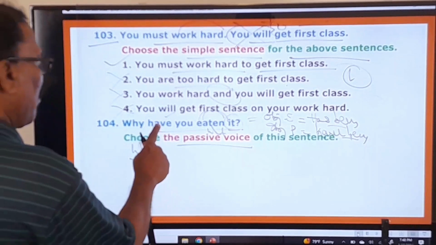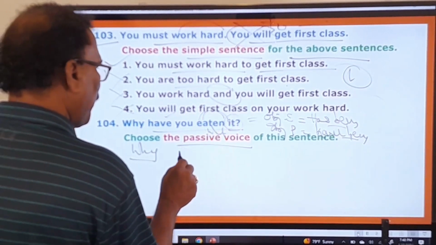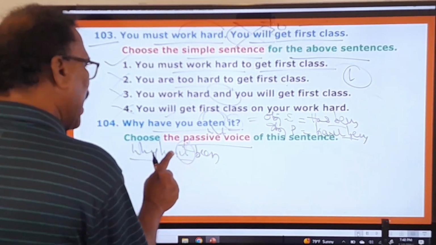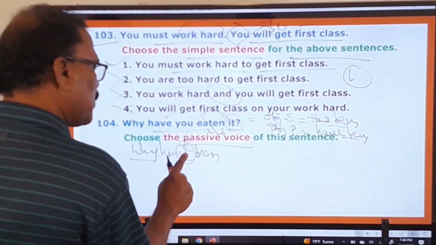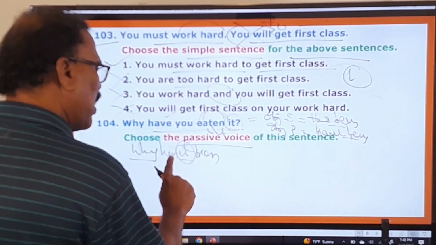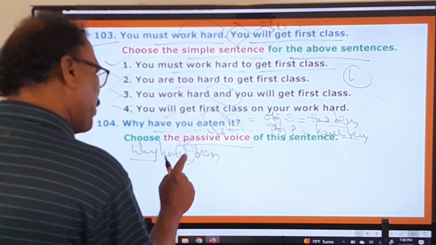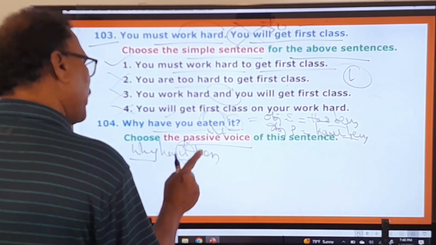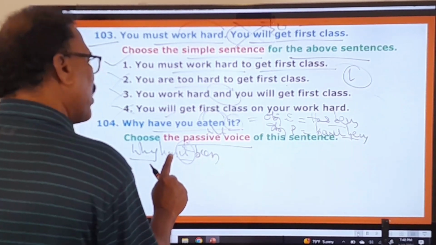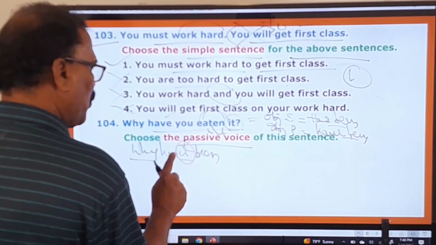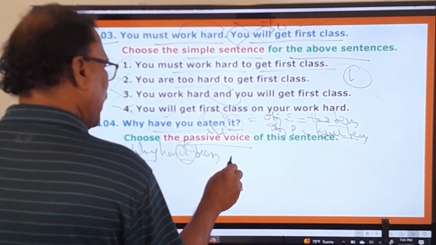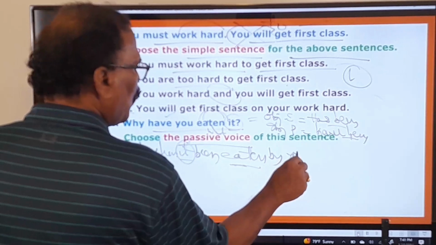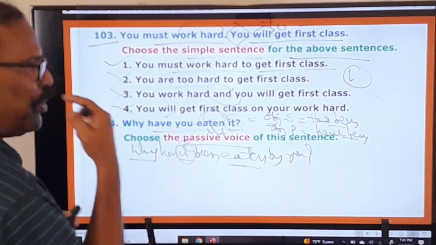And here, it is the object. To put this, has it been. Why has it been? Object must be placed between these two parts of the helping verb. If there is only one part, that must be put before the object only. But there are two parts. Therefore, this object must be put between the first part of the helping verb and the second part of the helping verb. So, why has it been? Okay. PP verb. By you? Question. Why has it been eaten by you? That must be your answer.